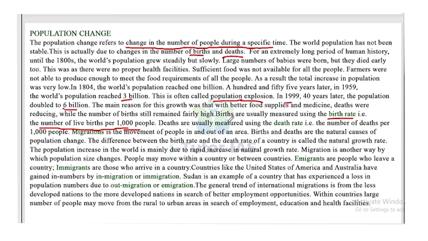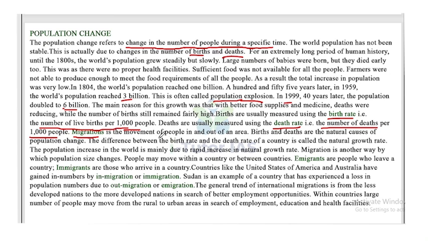Now, deaths are usually measured using the death rate. So there are birth rate and the death rate. What is the death rate? It is the number of deaths per 1,000 people. Birth rate is the number of live births per 1,000 people, and death rate is the number of deaths per 1,000 people.